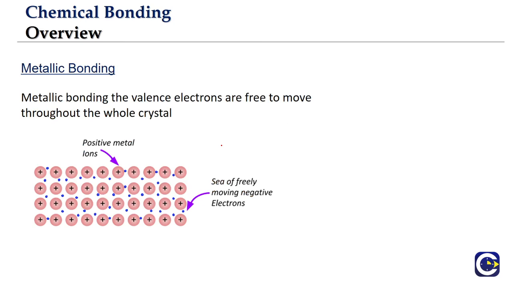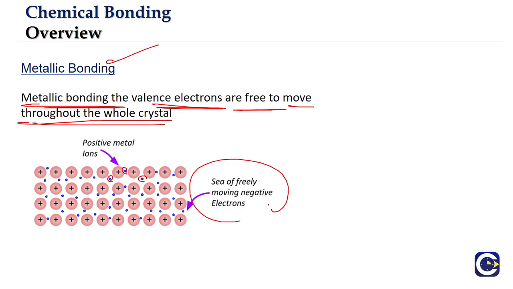Now coming to the metallic bonding. So what is metallic bonding? If you talk about the metals, they will be existing in the metallic bonding form. Metals generally have a tendency to lose electrons. So in metallic bonding, the valence electrons will come out of the metal atoms and be free to move throughout the whole crystal. You can see the blue dots are the electrons that have come out. So what are we calling it? It is like a sea of freely moving negative electrons.